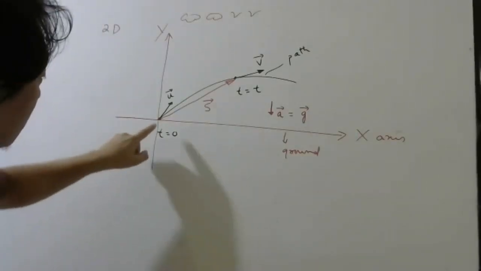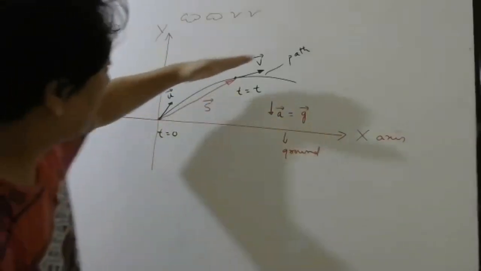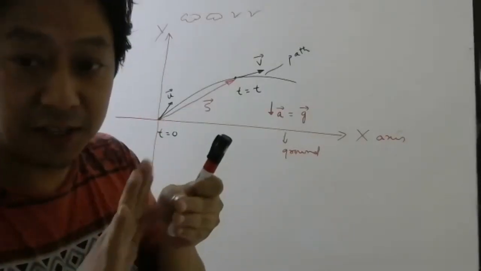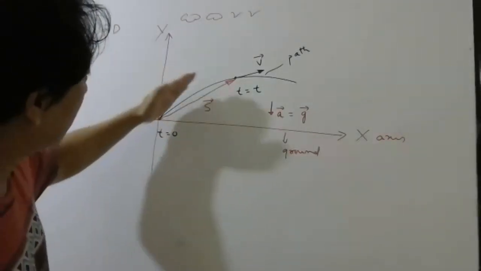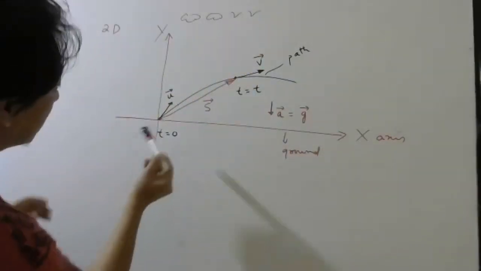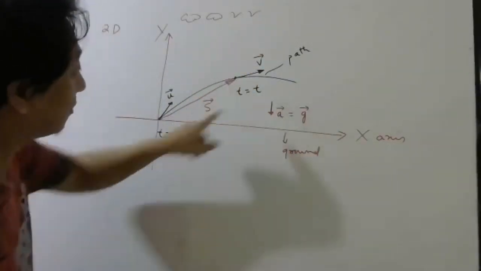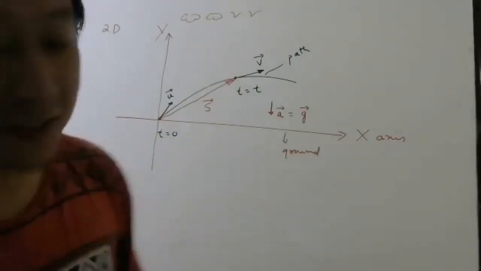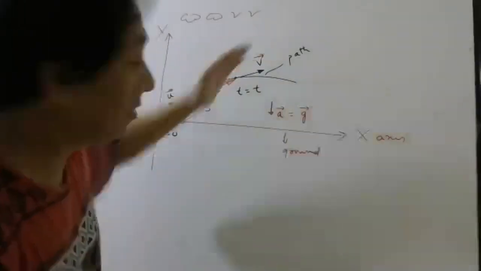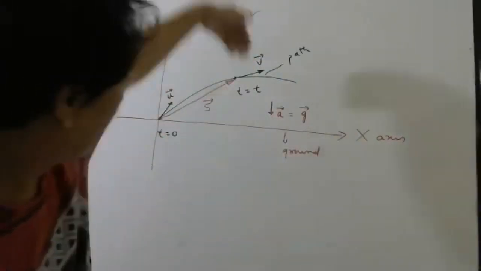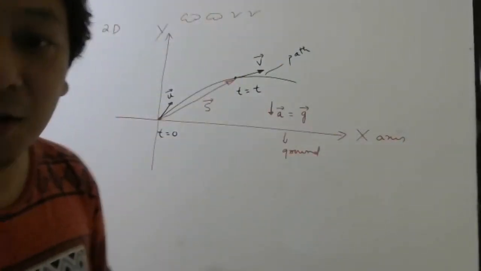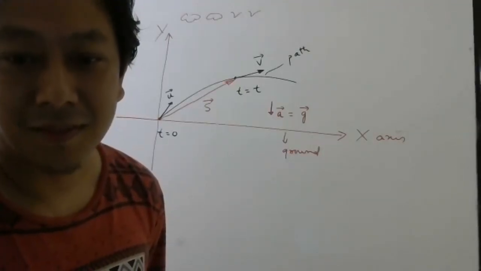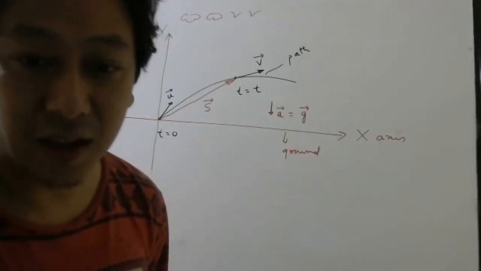Okay. So this is the initial velocity here. This is the final velocity. And remember, the path looks like this. So initially the tangent will be like this. So initial velocity will be here. Final velocity will be here. Displacement will be from here to here. After what time? T. Now students, look at these vectors. Initial velocity, final velocity, displacement, acceleration due to gravity. Can I say all of them are along the x-axis? I cannot say all of them are along the x-axis.